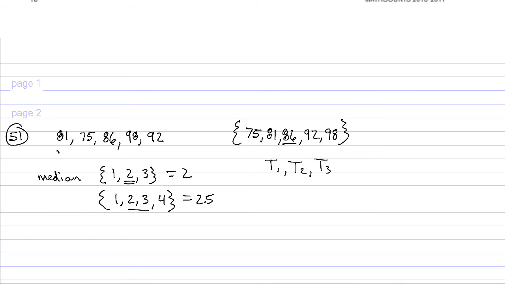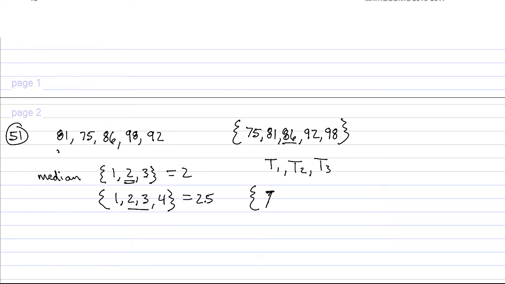So now there's going to be, we'll just pretend we did very well on all of them, right? Because we want the lowest score of those tests. So 75, 81, 86, 92, 98, T1, T2, T3.